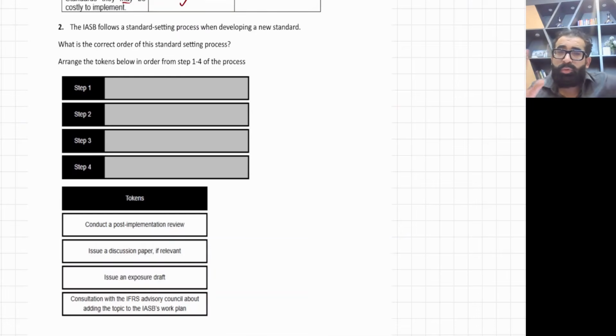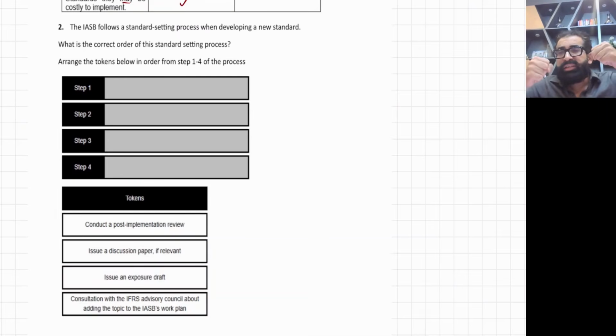Now this is related, for those who have read the book, to how a new accounting standard is born. I'm sure if you have done F3 level, this is also an F3 booklet. There is one body which is called the IFRS Advisory Council.